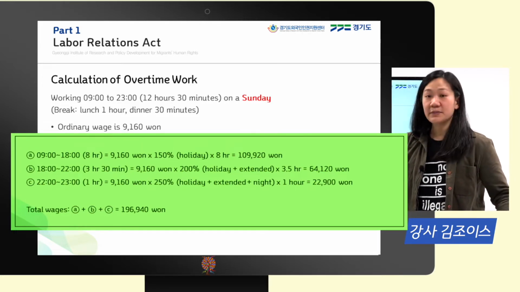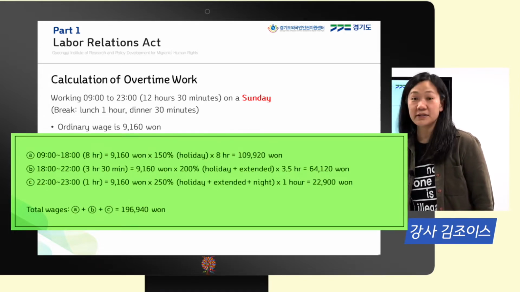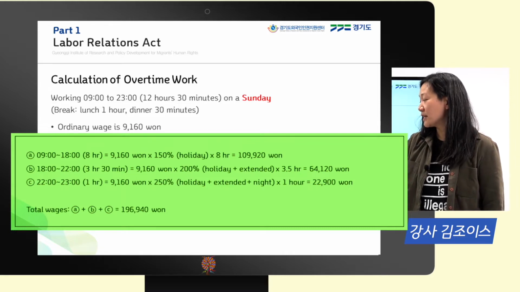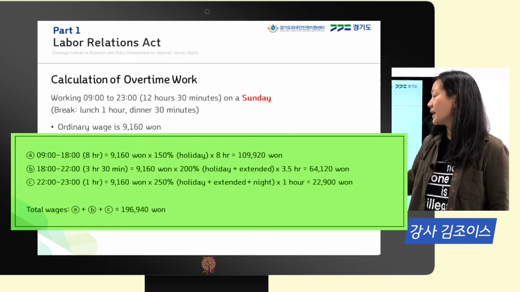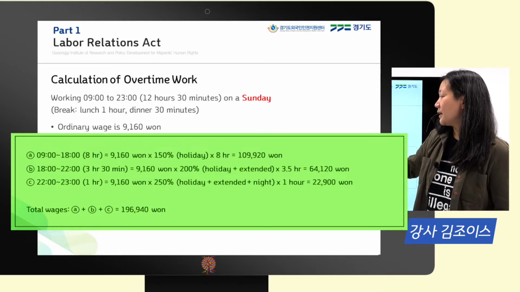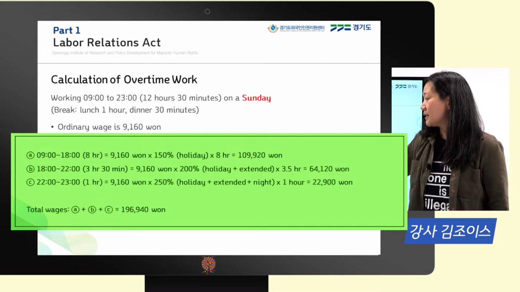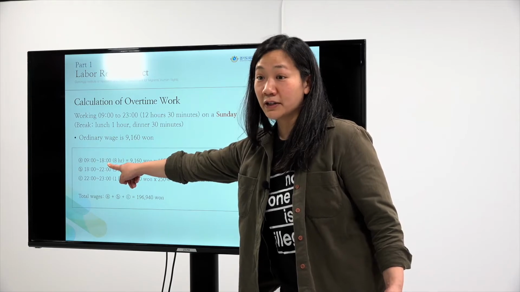And then if we look at B, the time period then is beyond daytime work hours. So we're working from 6 p.m. until 10 p.m. So we break this down into 3 hours and 30 minutes. Again, we're going to take our ordinary wages and then add 200% this time. The reason why is that we're working a holiday, a red day, and then this is extended work because we've already completed our 8 hours of regular work.